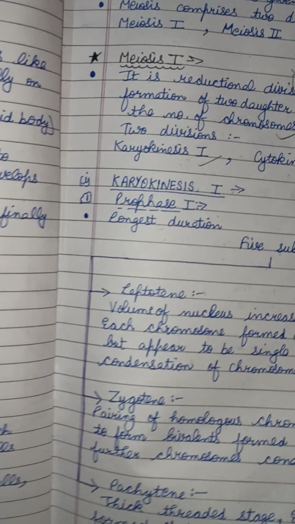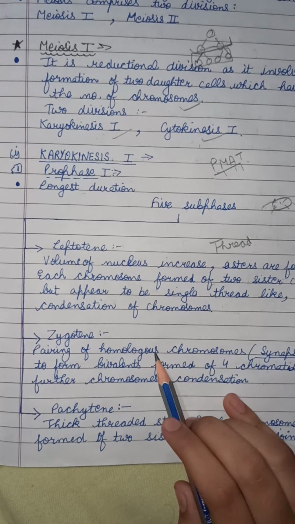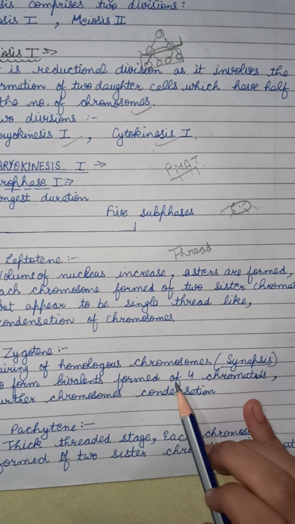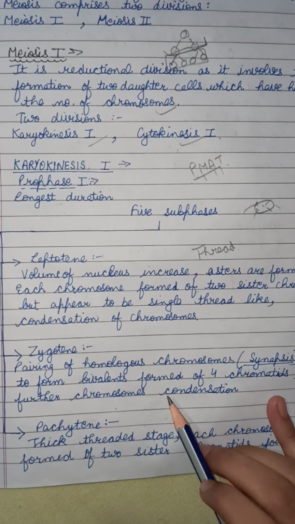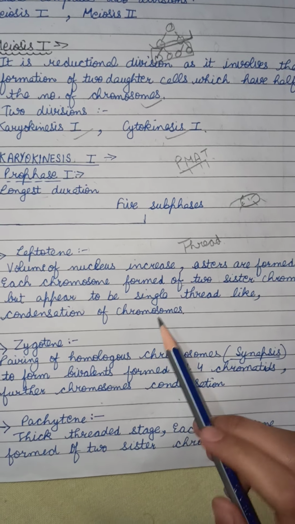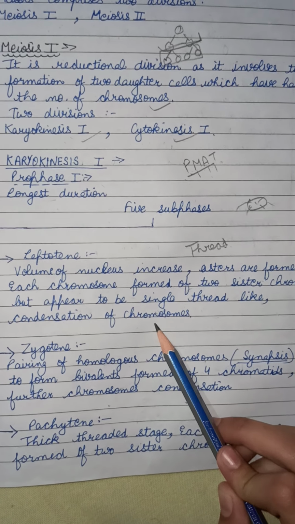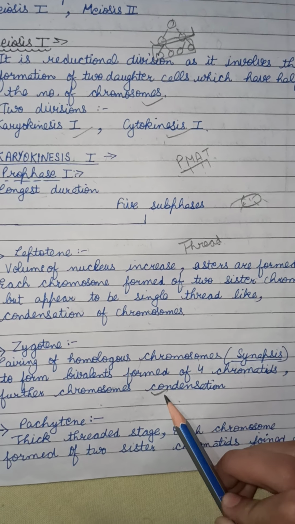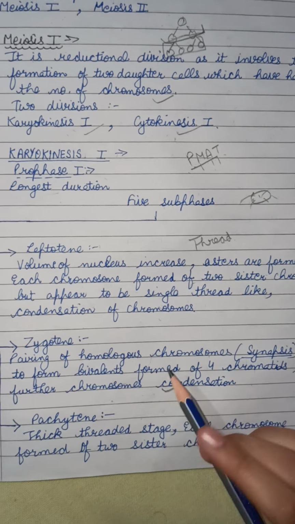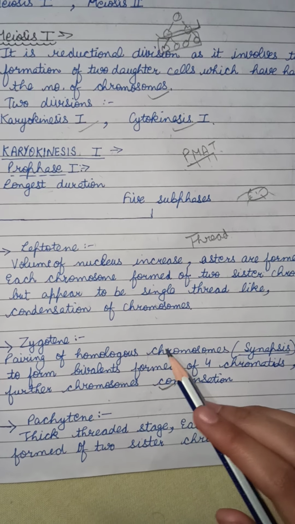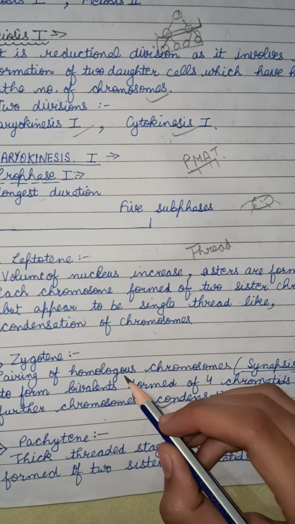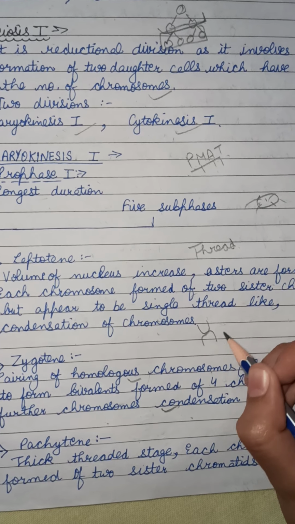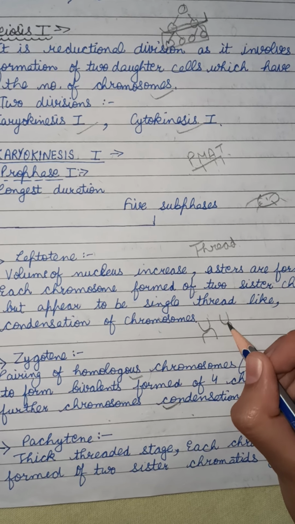Now zygotene. Pairing of homologous chromosomes to form bivalents of 4 chromatids, with further chromosome condensation. Here chromosomes started condensation, and now further condensation of chromosomes takes place in zygotene, along with pairing of homologous chromosomes. What are homologous? It means same. Like this is one chromosome and this is the second chromosome.